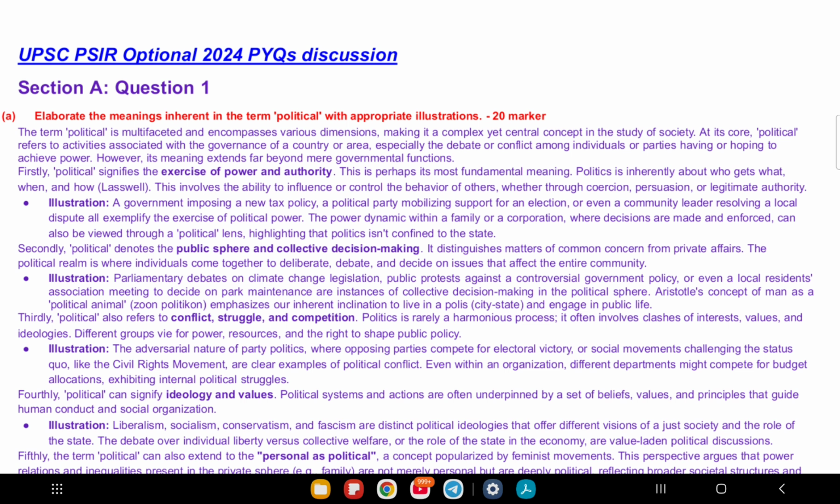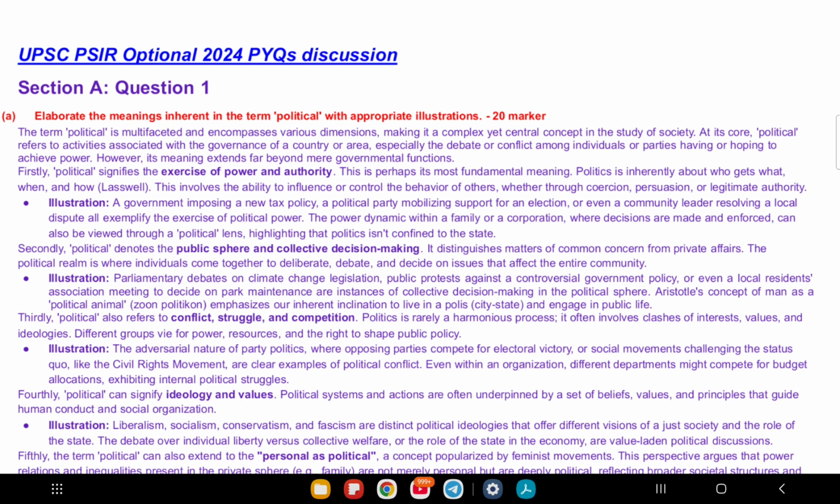Ideology and values. Political also means the beliefs or ideas behind actions, like liberalism, socialism, or conservatism. Examples: a debate on whether the government should control businesses or give more freedom to people. That's political because it's about values.